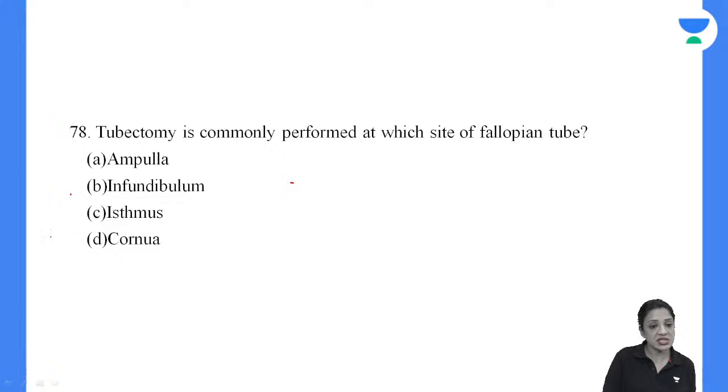Yes, 78C, not A, it is isthmus. So basically if the tube is coming from the interstitium, this is the interstitium part, then comes the isthmus, then comes the ampullary, the thick part, then comes the infundibulum, and then comes the fimbria. So generally we do it here in this part, that is the thinnest part.